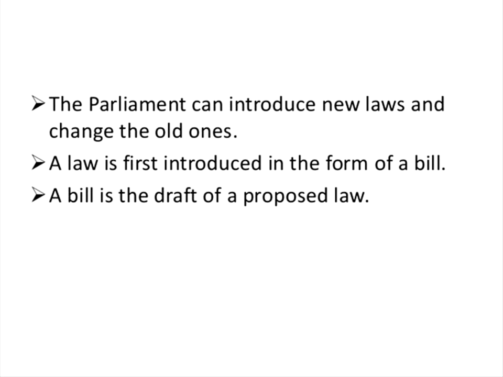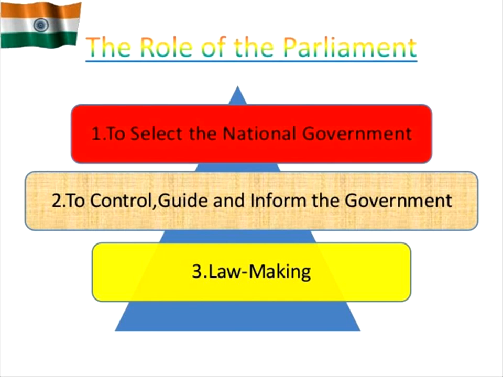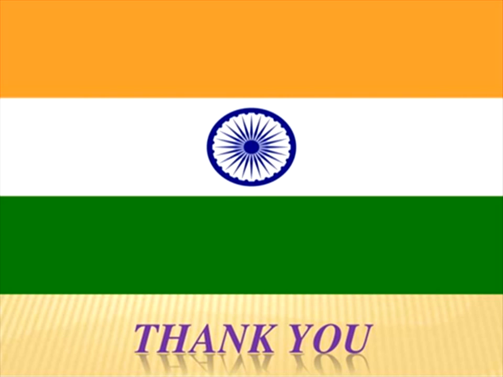And the parliament can introduce new laws and change the old ones. That is the main thing. A law is first introduced in the form of a bill, and a bill is a draft of a proposed law. The main roles of the parliament are to select the national government, to control, guide and inform the government, and third, lawmaking. That ends this session.